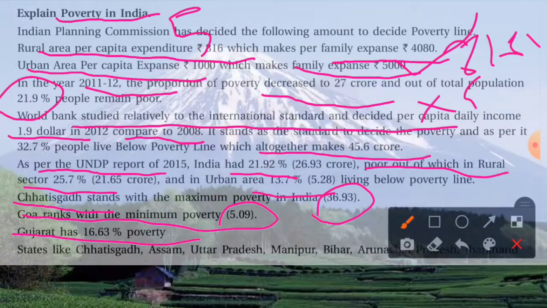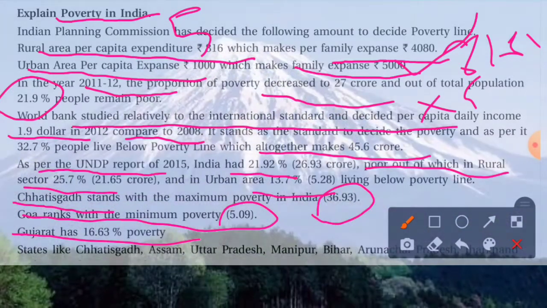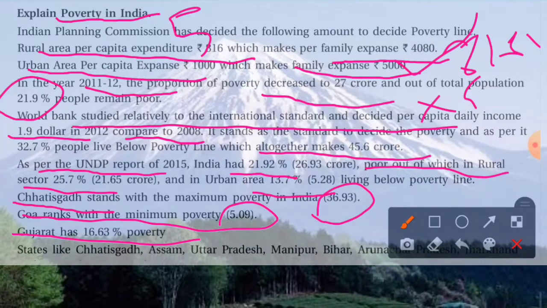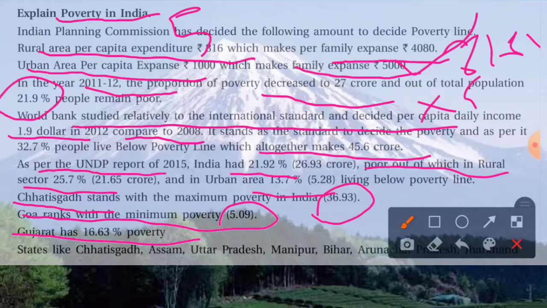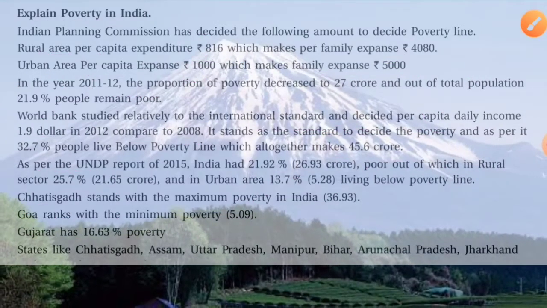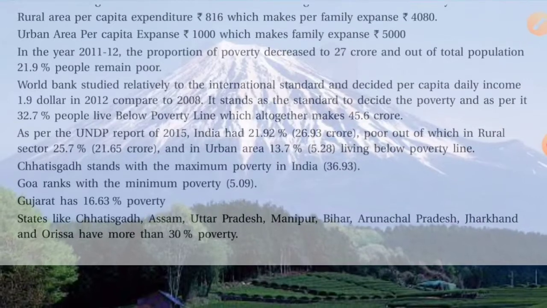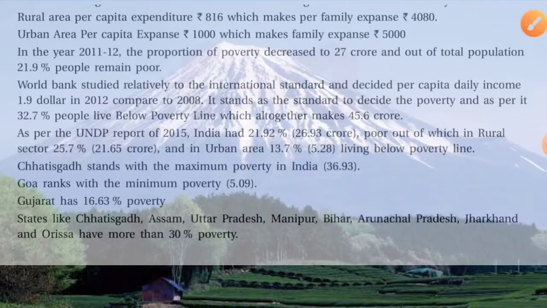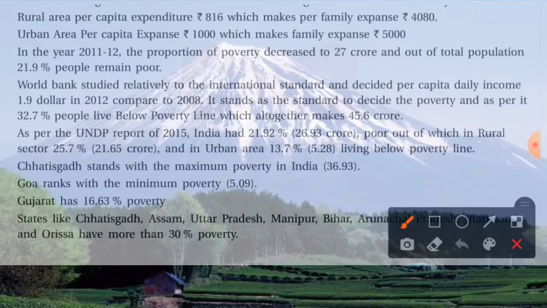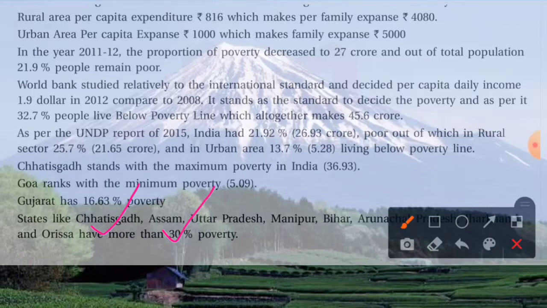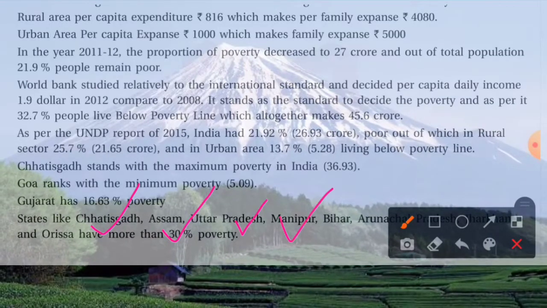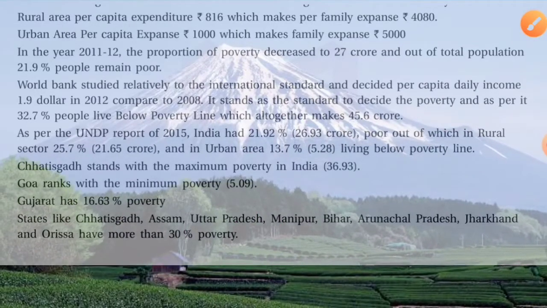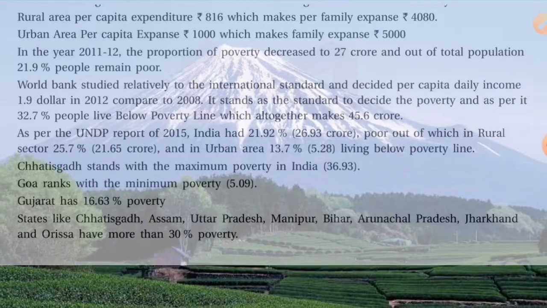So now you will have to remember all these things: which is the poorest state, then you will have to give the answer Chhattisgarh, and which has the minimum poverty or fewer poor people, then you will have to give the answer Goa. And in an MCQ, if it is asked regarding Gujarat, then you will have to give the answer 16.63. States like Chandigarh, Assam, Uttar Pradesh, Manipur, Bihar, Arunachal Pradesh, Jharkhand, all these have more than 30% poor.